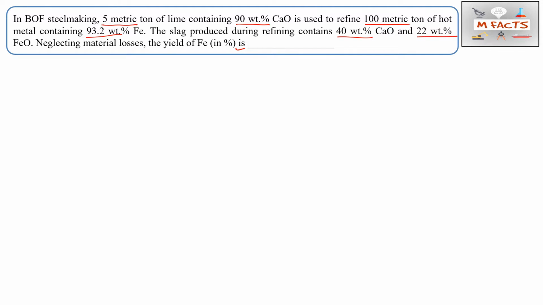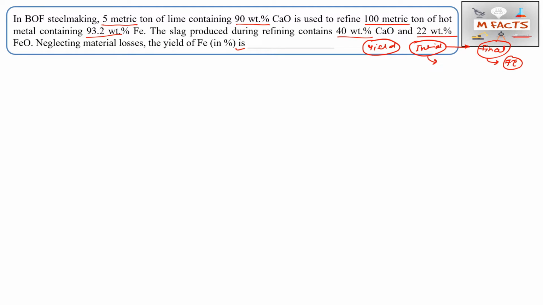Okay, so they are asking here for the yield. Yield basically means the recovery: we have an initial value, and after the process we get the final value. So we need to calculate how much we are recovering, that recovery percent, that yield percent. Whatever goes to waste will not count in the yield. They are asking about whatever we recover.